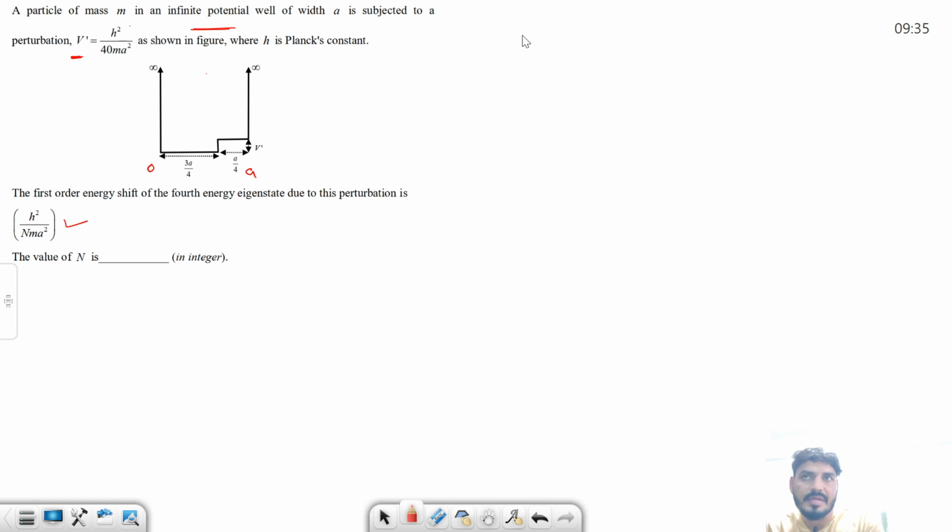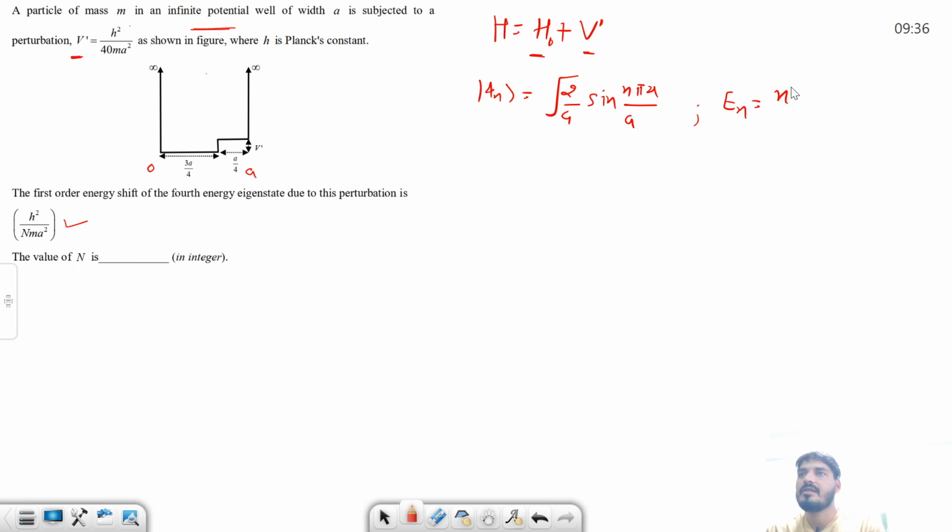The particle is in a 1D box. For a 1D box I can write the perturbed Hamiltonian like this: H is nothing but H naught plus this V dash. Here H naught is the actual potential and actual Hamiltonian, and this V dash is the perturbation. For the actual system where there is no perturbation, we already know what the wave function is for any nth state: root 2 by a, because this is from 0 to a, a symmetric potential, sin n pi x by a. And what is the energy En? This is nothing but n squared pi squared h cut squared over 2ma squared. This is for the actual, real system where there is no perturbation.